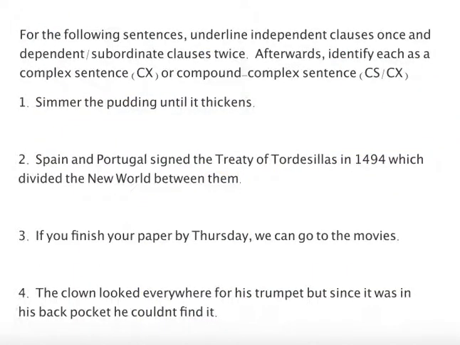All right, let's look at the next part. For the following sentences, underline the independent clauses once and the dependent or subordinate clauses twice. Afterwards, identify each as a complex sentence or a compound-complex sentence. This time, instead of having a simple sentence or a compound sentence, you will have complex sentences or a compound-complex sentence. Pause the video now, write the sentences down, identify the independent and the dependent clauses, and mark each as either a complex sentence or a compound-complex sentence. So pause the video now.